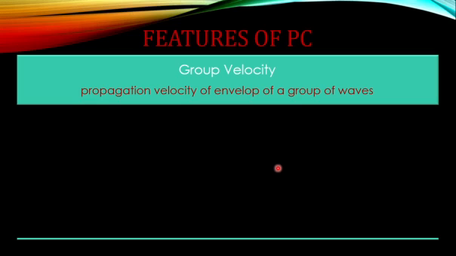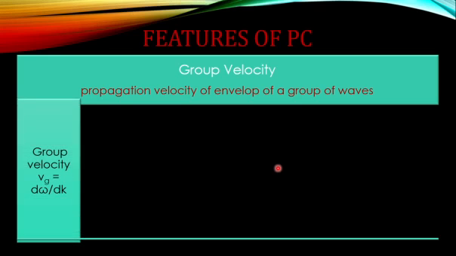So group velocity is: if there are many waves present, and you consider such a group of waves, what will be the velocity with which the whole group of waves is moving? That propagation velocity is called group velocity. Group velocity is found using the expression d omega by dk.